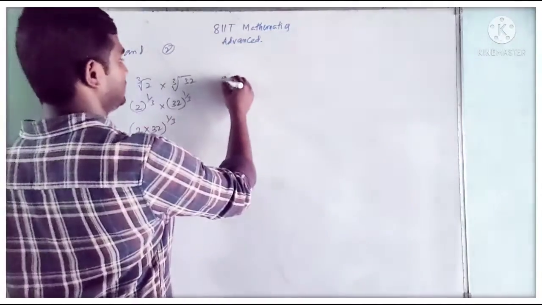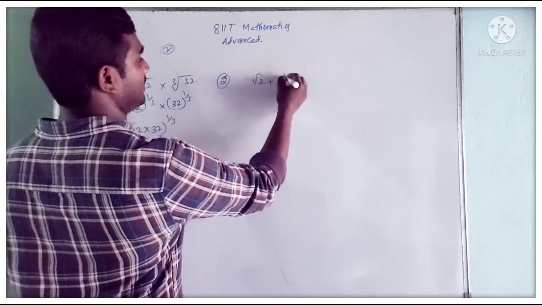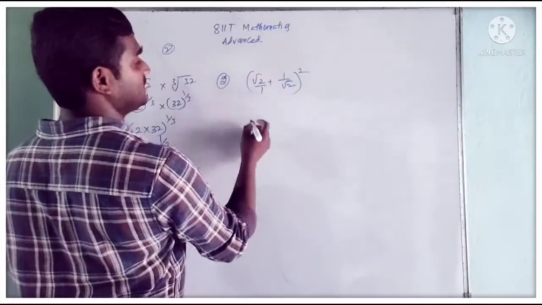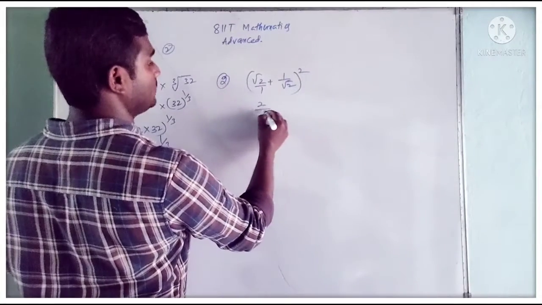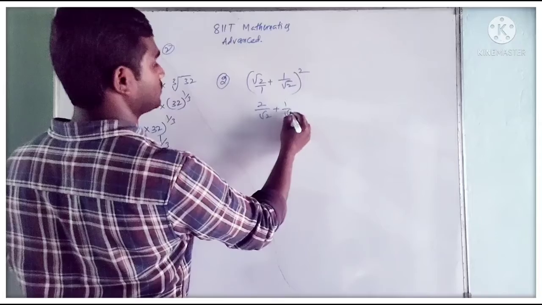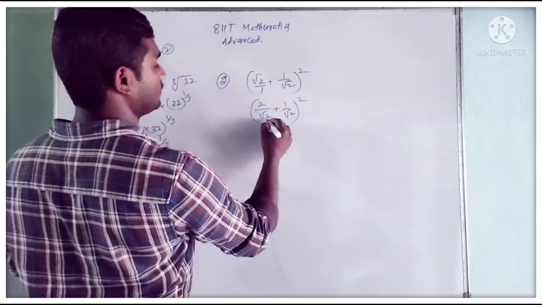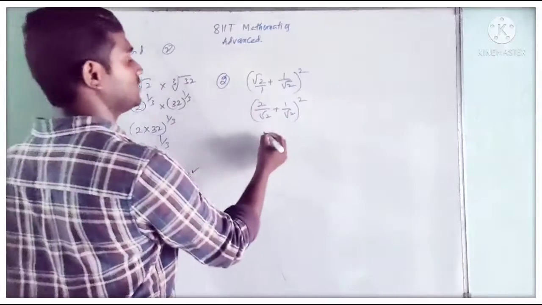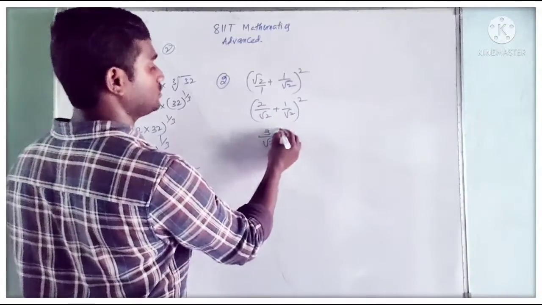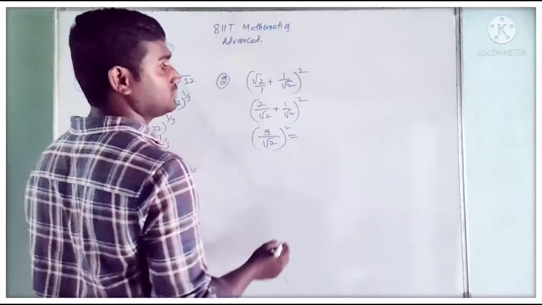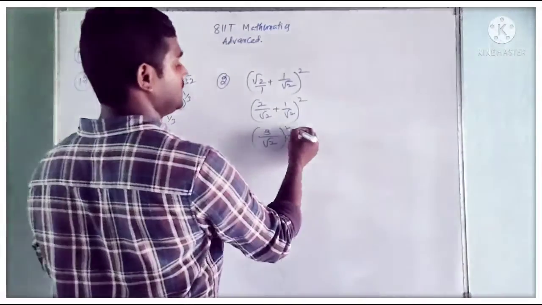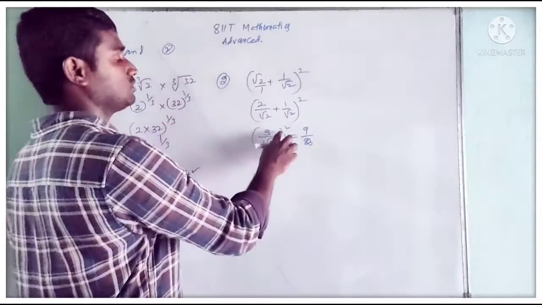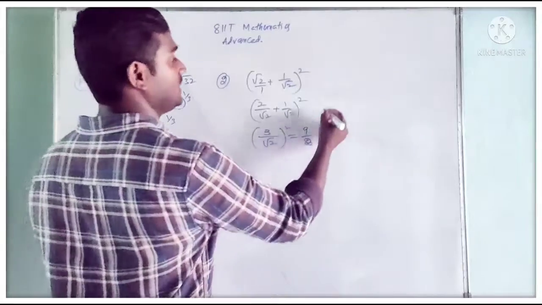Next, the second option we have is root 2 plus 1 by root 2, whole square. Here the denominator of root 2 is 1, so we write 2 by root 2 plus 1 by root 2, whole power 2. We have the same denominator, so we can add the numerators. 2 plus 1 is 3. So 3 by root 2 whole square, which is nothing but 9 by 2. 3 square is 9, and root 2 whole square is 2. So 9 by 2 is also a rational number.